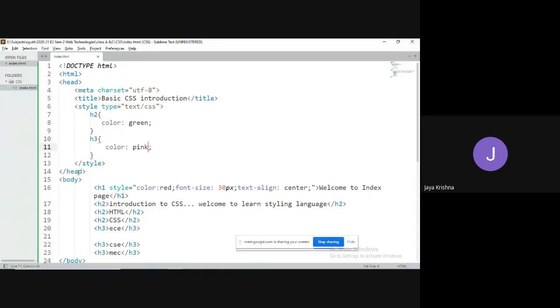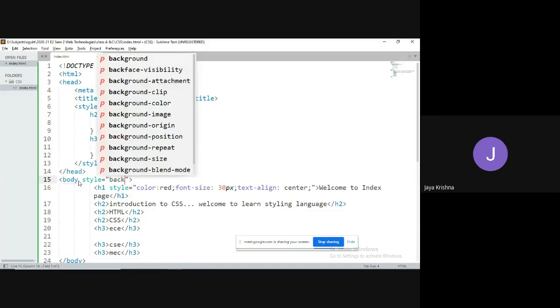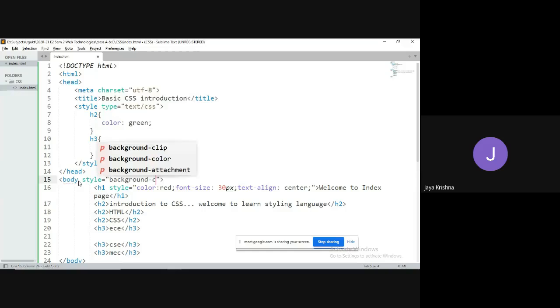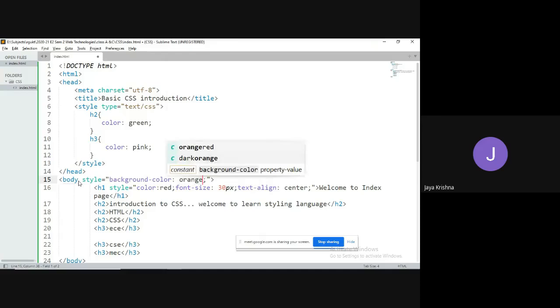Okay, for example, I would like to apply some kind of background color. Then what I can do, as the body tag is only one, I can simply go for inline styles. Background color equal to, I will go for orange.